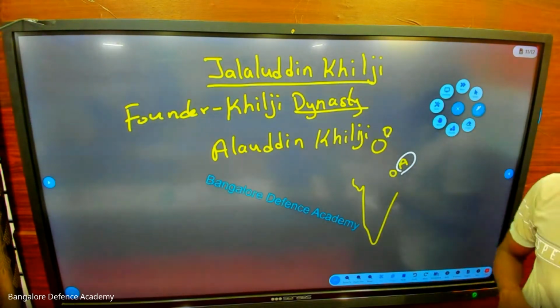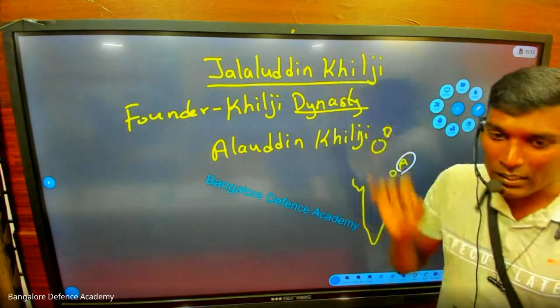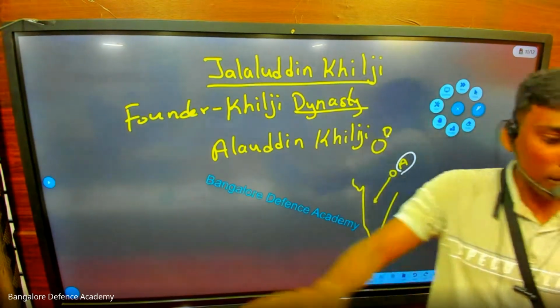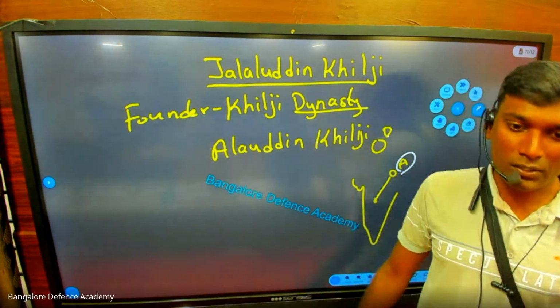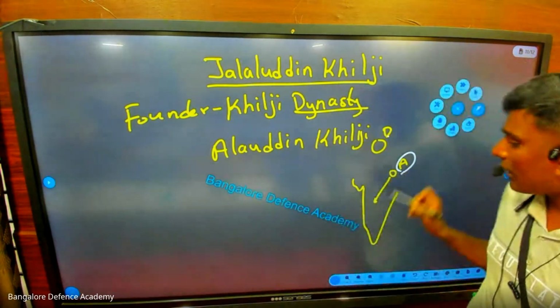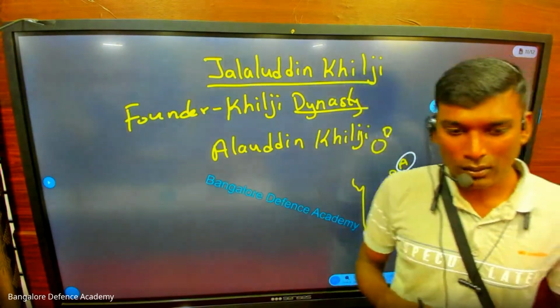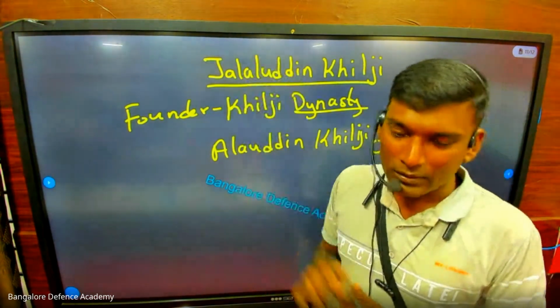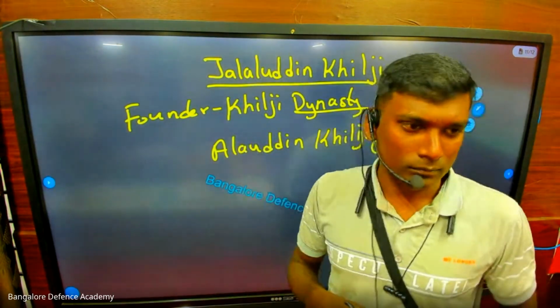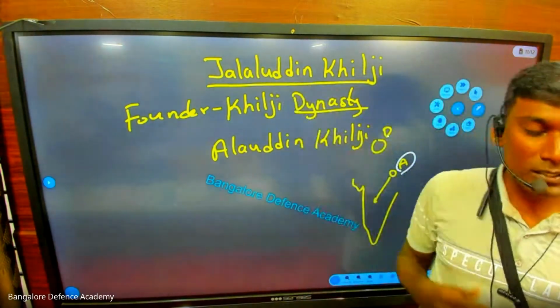Now what is Alauddin Khilji doing? Without telling his uncle, he is going down south, attacking Maharashtra and all these places, and he becomes rich. He comes back with gold and diamonds, and he did not tell his uncle. Who is the ruler now? Jalaluddin. Now, who will get jealous? Jalaluddin Khilji got jealous.